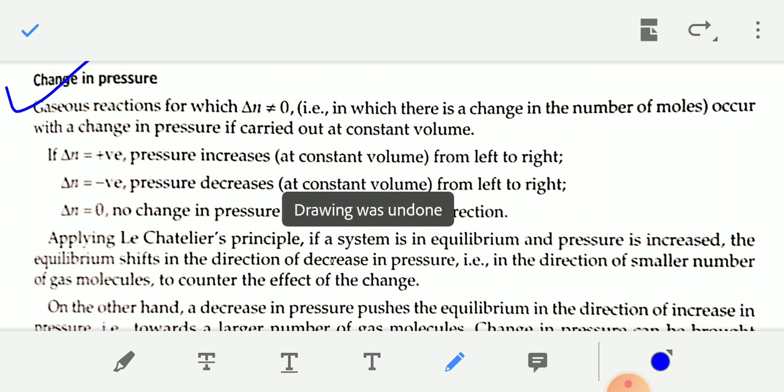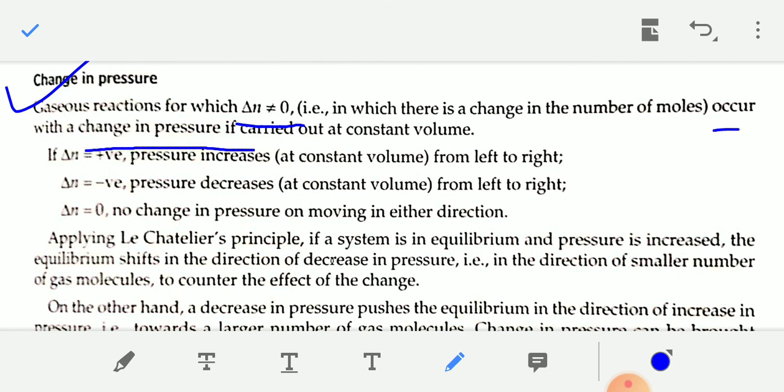on changing pressure. So for gaseous reactions for which delta n is not equal to 0, there will be some effect on equilibrium on changing pressure. Okay, so a gaseous reaction for which delta n is not equal to 0 occurs with change in pressure if carried out at constant volume.